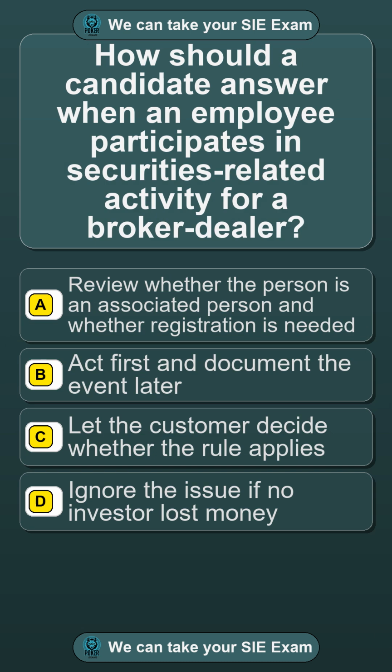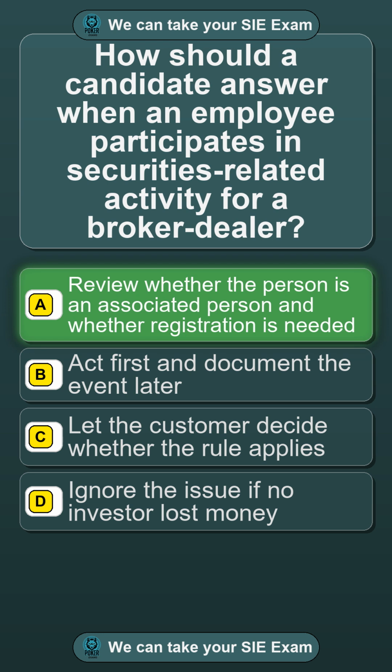Question 2. How should a candidate answer when an employee participates in securities-related activity for a broker-dealer? Option A. Review whether the person is an associated person and whether registration is needed. Option B. Act first and document the event later. Option C. Let the customer decide whether the rule applies. Option D. Ignore the issue if no investor lost money. The correct answer is option A.